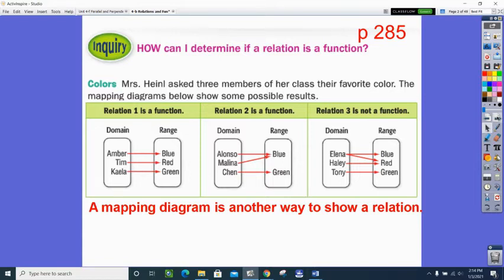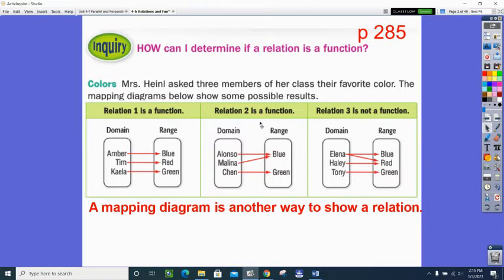And here we're going to just take that idea and talk about some people, let's say, in math class. So Mrs. Hanel asked 3 members of her class their favorite color. The mapping diagrams below are going to show some results. So in her first class, she asked Amber, Tim, and Kayla, and Amber's favorite color was blue, Tim's was red, and Kayla's was green. This relates a student to a color. That's the relationship. That's the relation. And this is a function, our new word. This is a function.